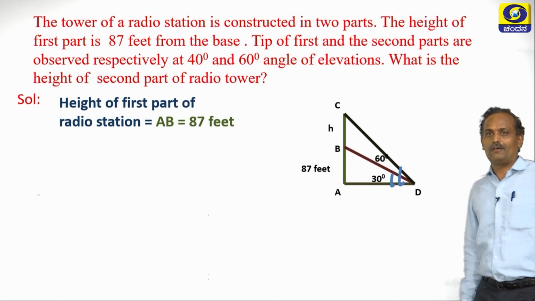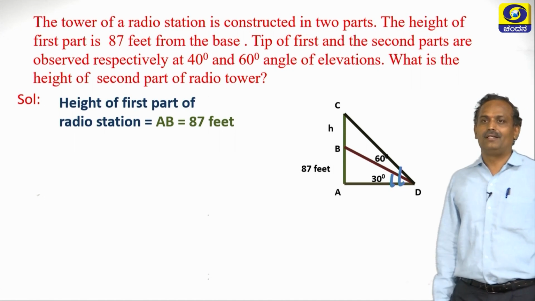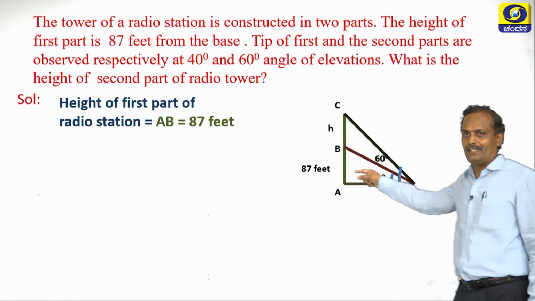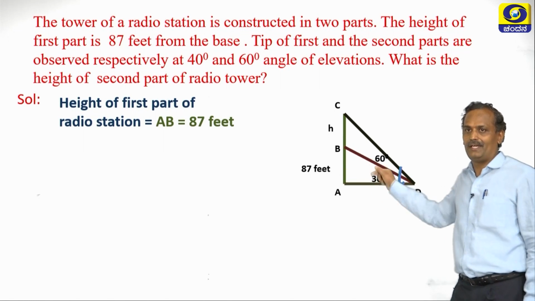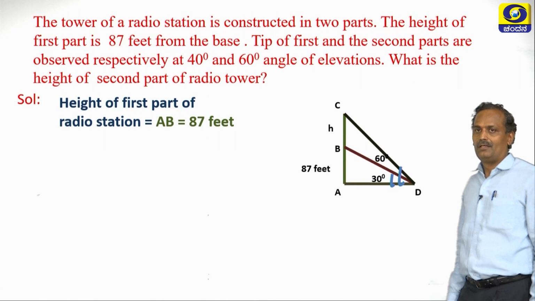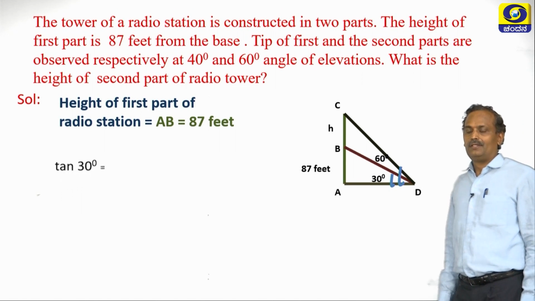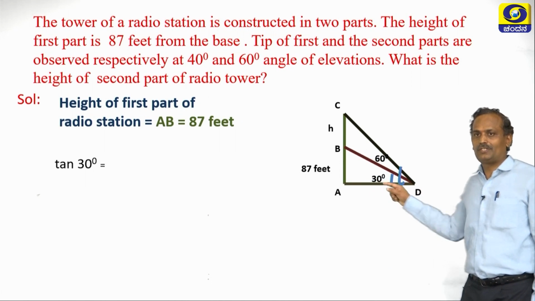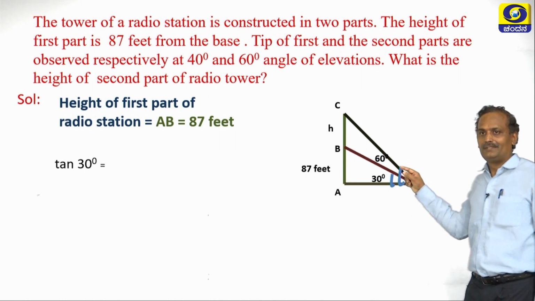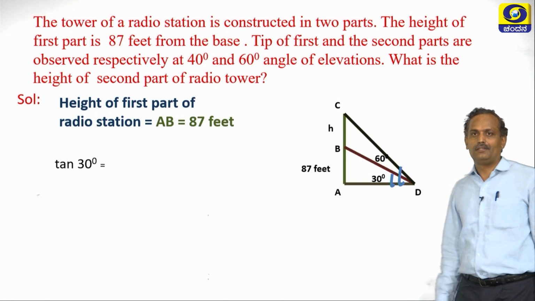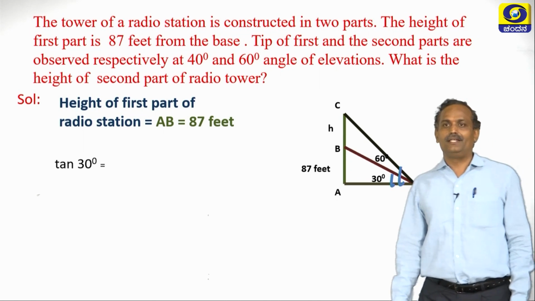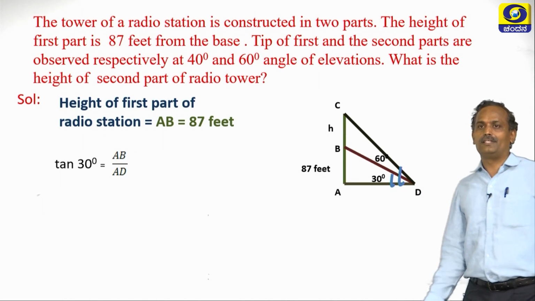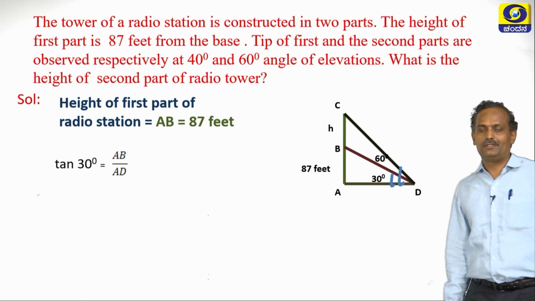Now the height of the first part AB is given, it is 87 feet. We have assumed BC as h. The two angles of elevation are 60 degrees and 30 degrees. Now let us find tan 30 degrees in triangle ABD. What is tan 30? It is nothing but AB by AD.